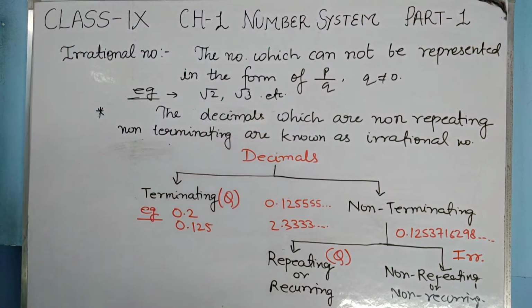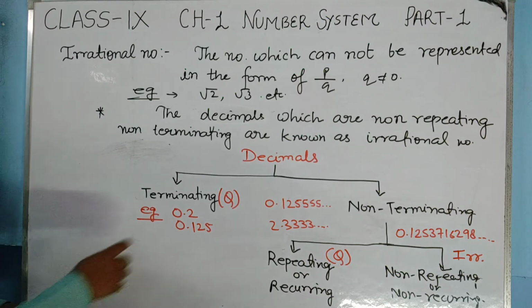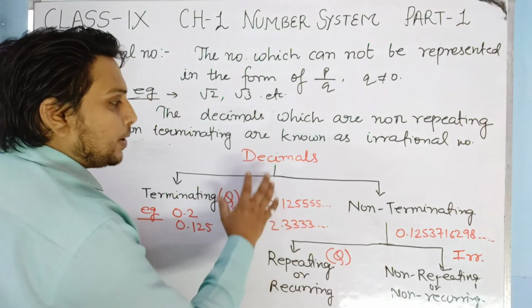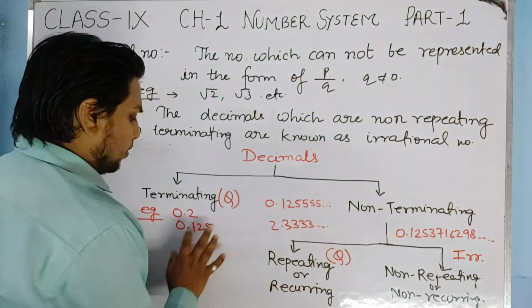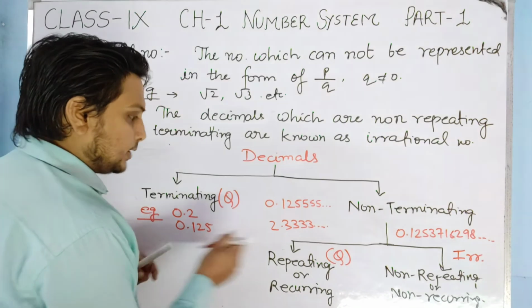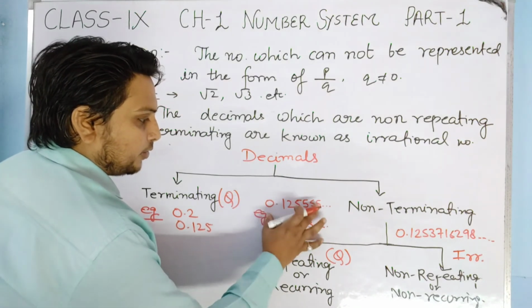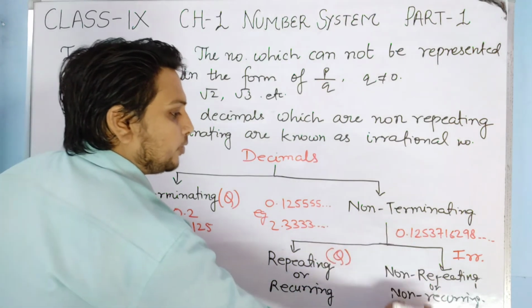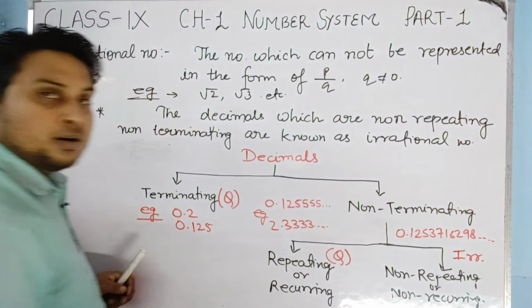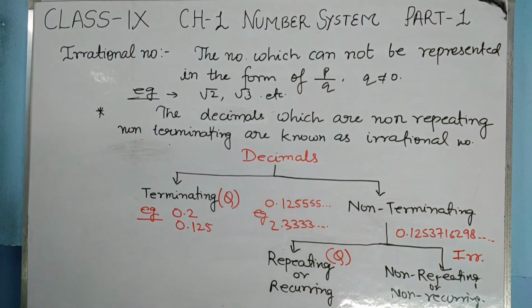Okay, now students, you can pause the video and note it down. Yes, you have to also write it. By a flow chart you have to write that the decimals are of two types. Okay, and this is the examples that you will write just below this part, and this example you will write just below this part. Okay, now note it down.